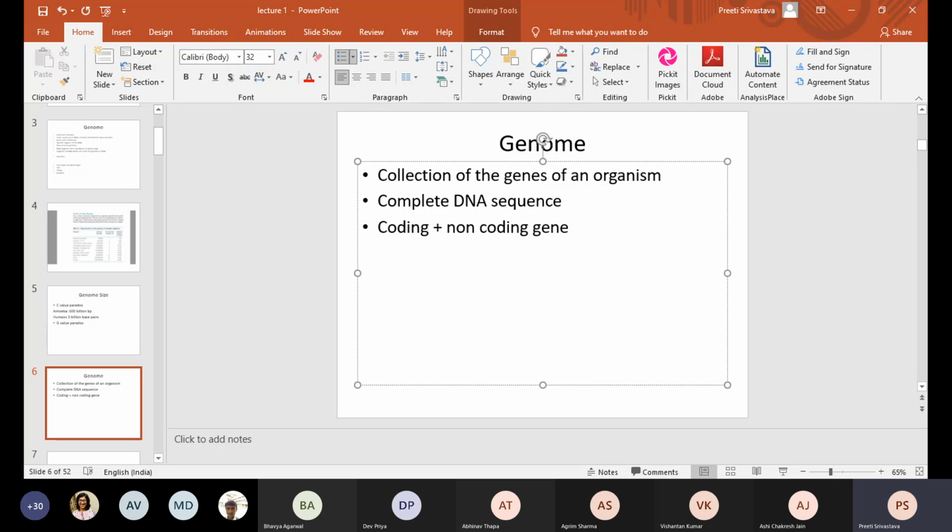Who else was trying to speak? Yukti, Ritika? Oh yeah, ma'am. I was saying that it basically contains all the information needed for the organism, all the genetic information. Okay.